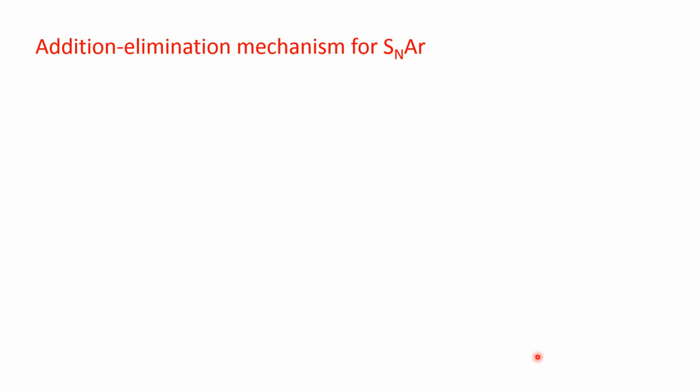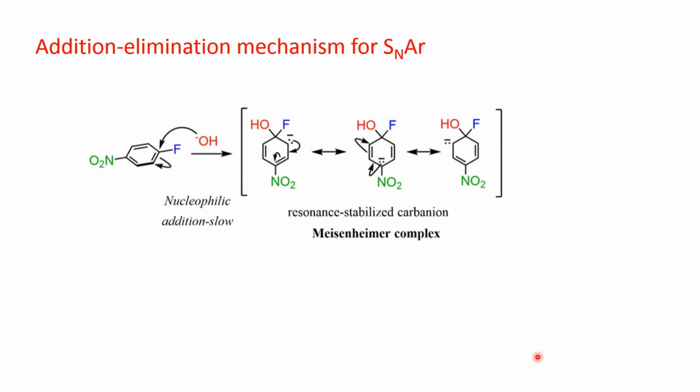Now coming to the addition-elimination mechanism for this nucleophilic aromatic substitution reaction. See, here the first step, the rate determining step, is the addition of the nucleophile. So this nucleophile, here it is OH minus, attacks from either side of the face. This ring is in one plane, so it attacks perpendicularly from either face, either the top face or the back face, the down face.